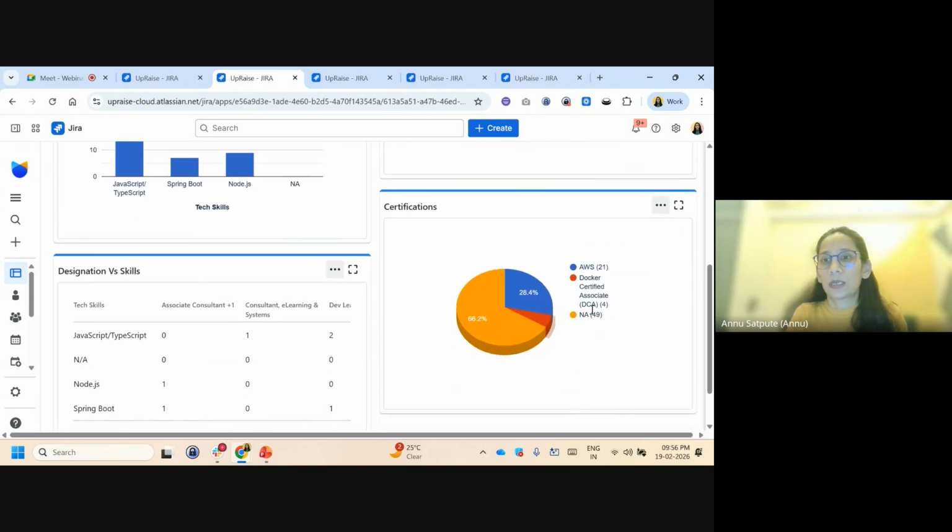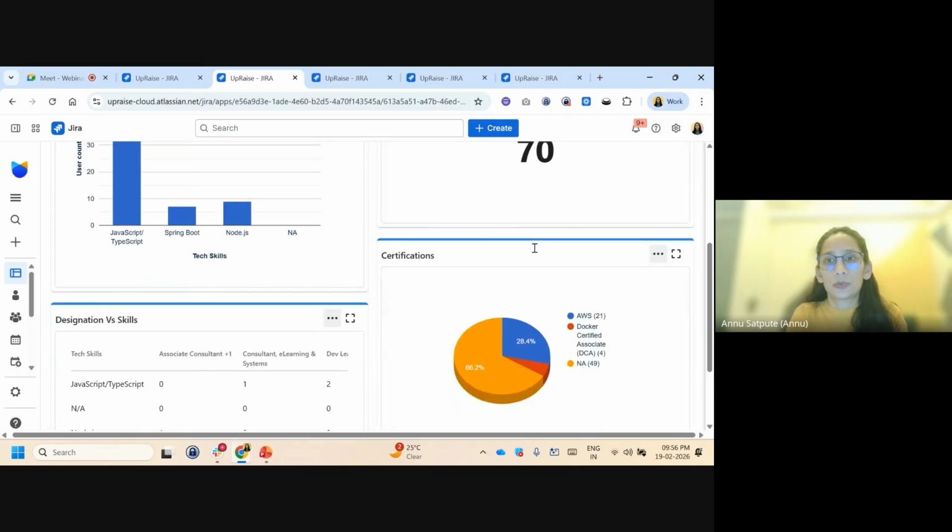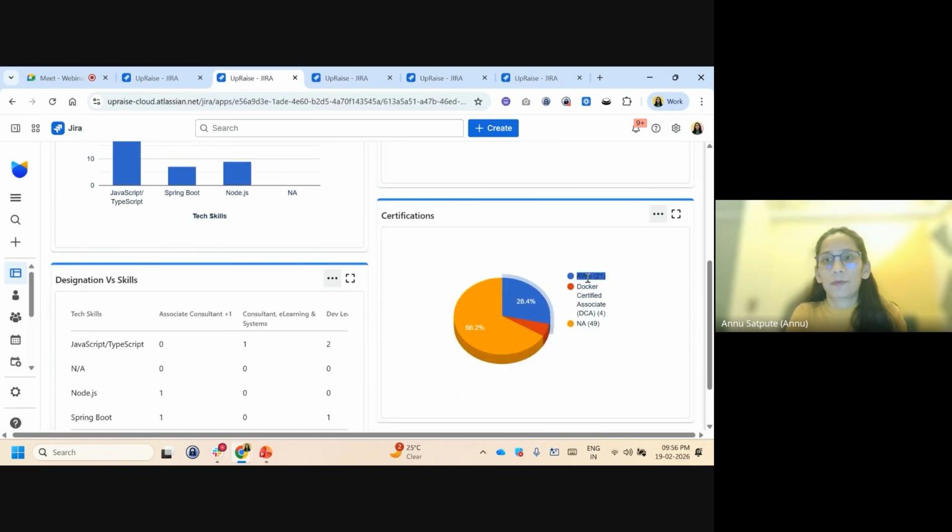So here I know that out of my 70 users, I have only 21 people who are AWS certified. Possibly the rest of the others still need to do that particular certification, or maybe I just need five more people, so I can just handpick them and give them a goal that they should complete this AWS certification in a certain duration, so they can work on one of the important projects that they have. So you can quickly take this decision.